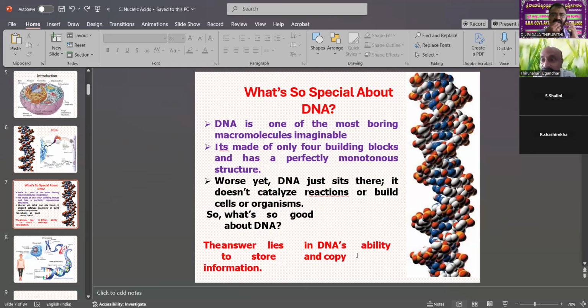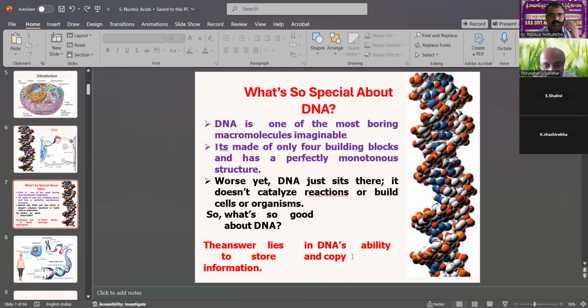But DNA is also in all organisms, a separate genetic part which can give us life. DNA is one of the most boring macromolecules imaginable. It is made of only four building blocks and has a perfectly monotonous structure. It does not catalyze reactions to build the cells of an organism. So what is so good about DNA?